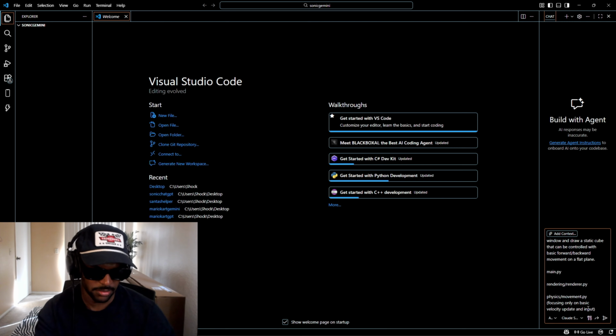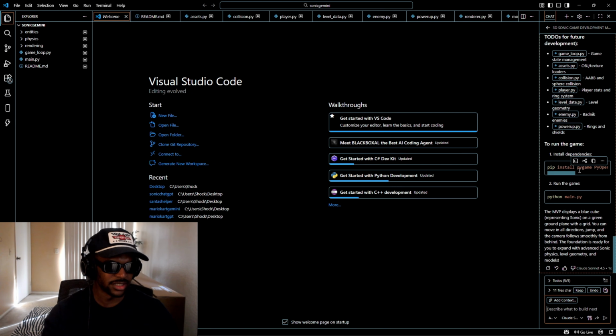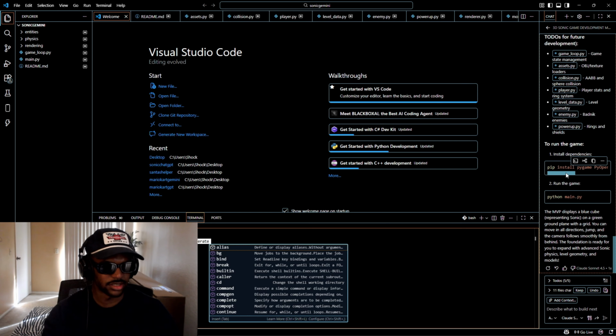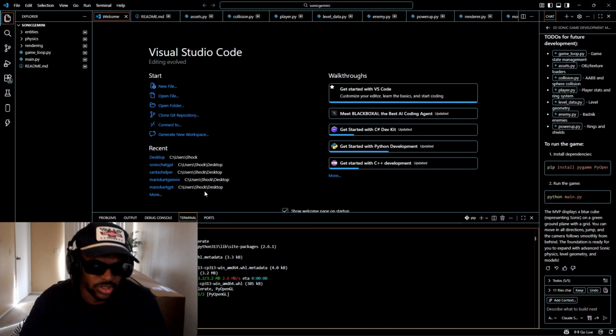Let's go ahead and copy and paste everything into the chat or into Copilot, and let's see what we get here. So it wants us to install the dependencies. So we're gonna go ahead and put that into the terminal. And sometimes when you do it like this, it'll miss a word or whatever, so just double check and make sure. It's very satisfying looking at this though, I'm not gonna lie. It's like some Matrix stuff, bro.